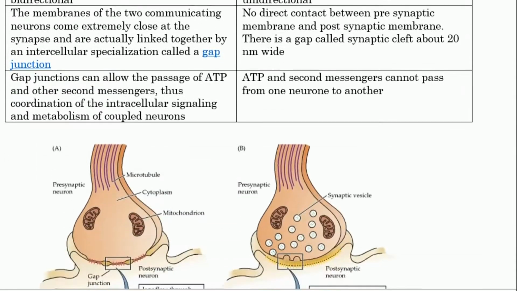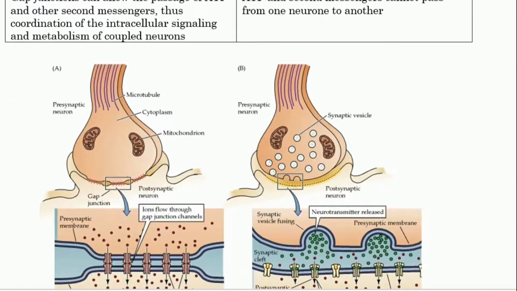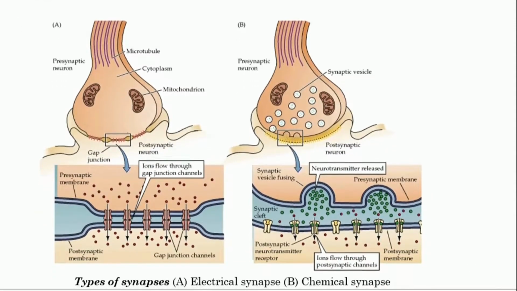If we look at the diagram of the difference between electrical and chemical synapse, this is how they appear. A is the electrical synapse, here is the chemical synapse. So the electrical synapse appears like this. When we magnify, you see there are direct channels. So this is the presynaptic membrane, this is the postsynaptic membrane. There is the direct membrane here with a direct channel. That's all about what electrical synapse do.